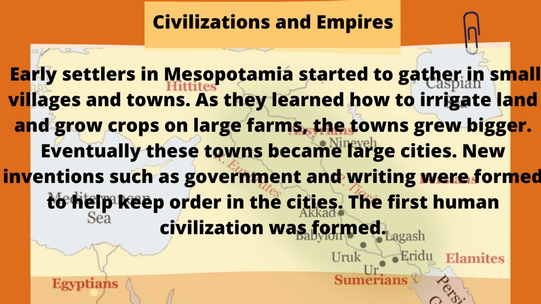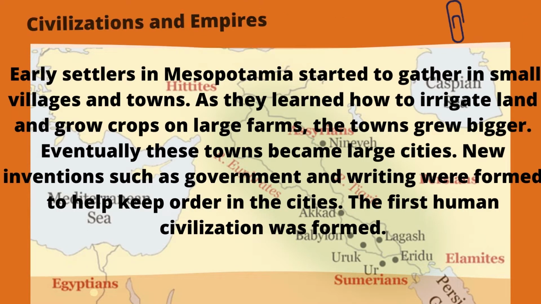Early settlers in Mesopotamia started to gather in small villages and towns. As they learned how to irrigate land and grow crops on large farms, the towns grew bigger. Eventually, these towns became large cities. New inventions such as government and writing were formed to help keep order in the cities. The first human civilization was formed.